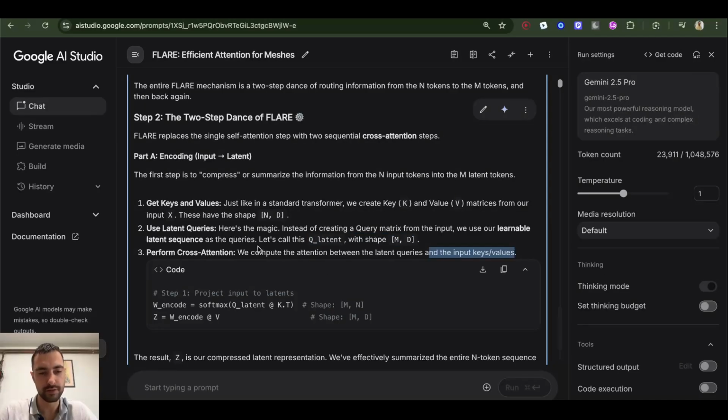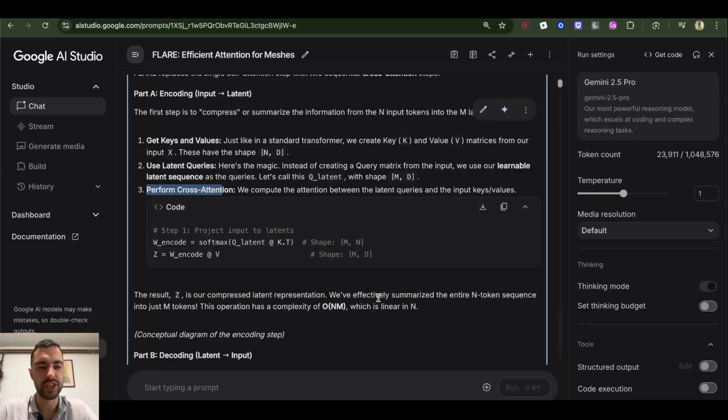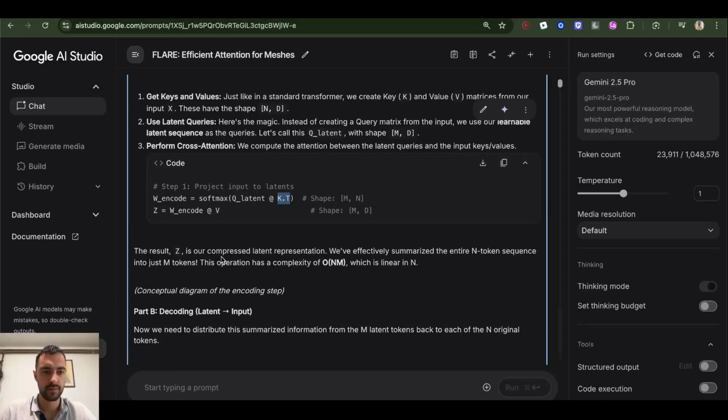Now we do the cross attention between the latent queries and the input keys and values. So we just do Q latent times keys transposed, and then use that result for the multiplication with values. The result Z is our compressed latent representation. We've effectively summarized the entire n token sequence into just m tokens.